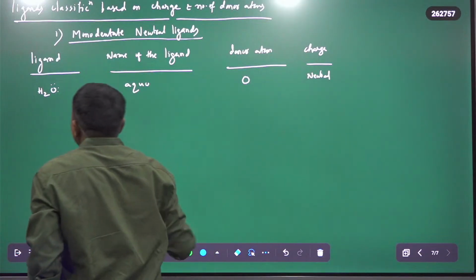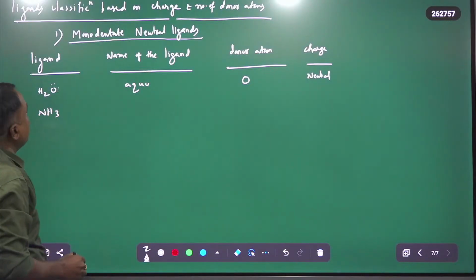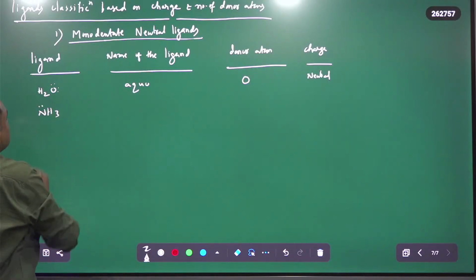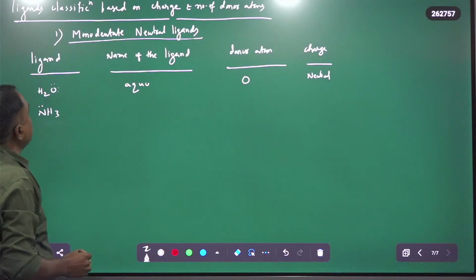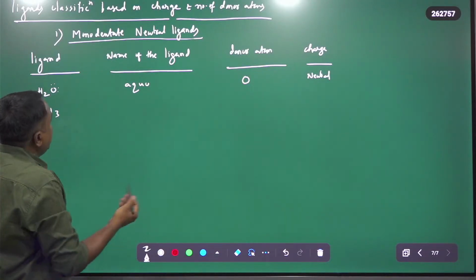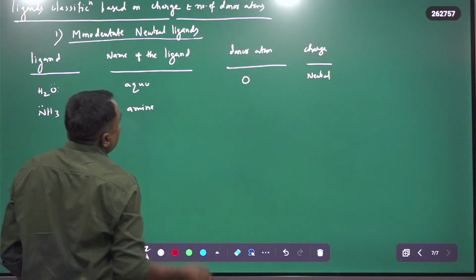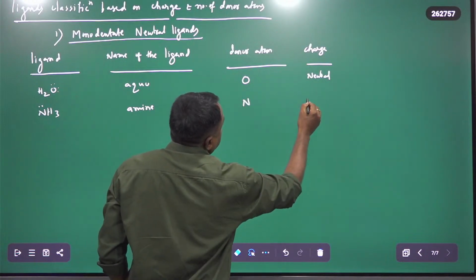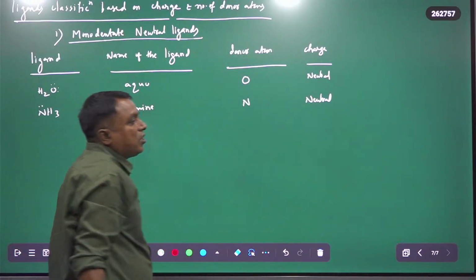And ammonia is also one of the important ligands. NH3 is a neutral and monodentate ligand. On nitrogen we have one lone pair of electrons that can be donated, so it is monodentate. The name of this ligand is ammine and the donor atom is nitrogen. The charge is again neutral.